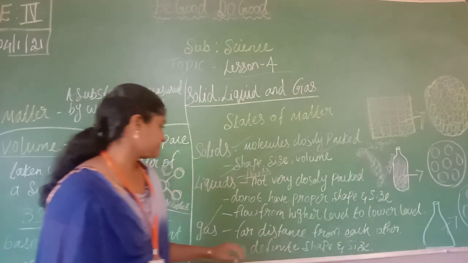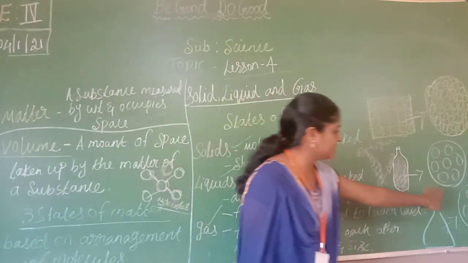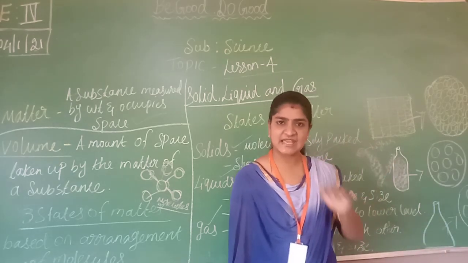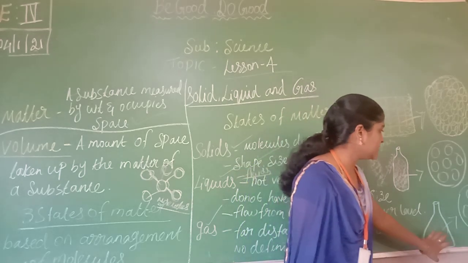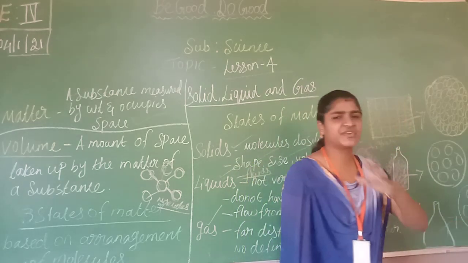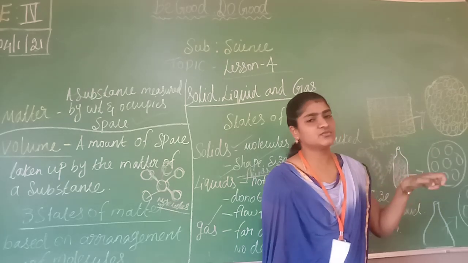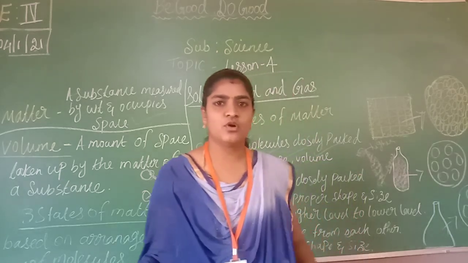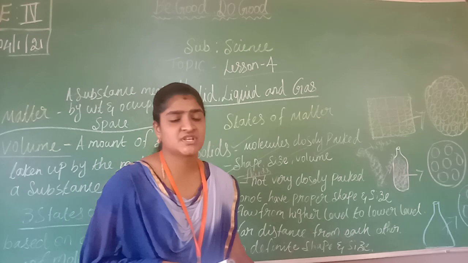So here, whatever molecules are present in a gas, take a flask that seems empty. There also air will be present, no? When I look at the molecules, they will be freely suspended. They are freely suspended molecules, and here we can find only one or two. That is the reason we do not have any proper shape.